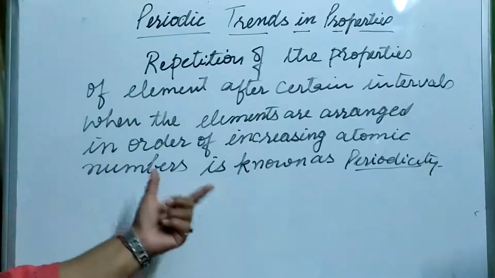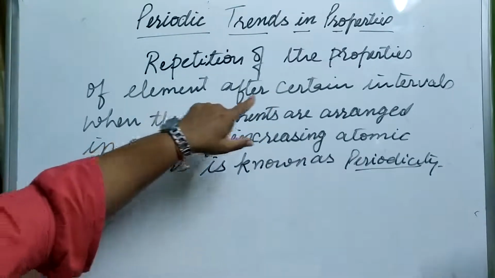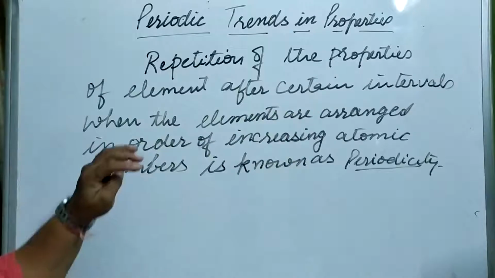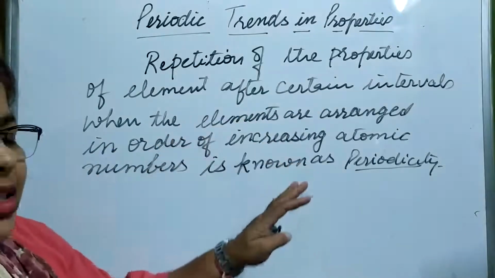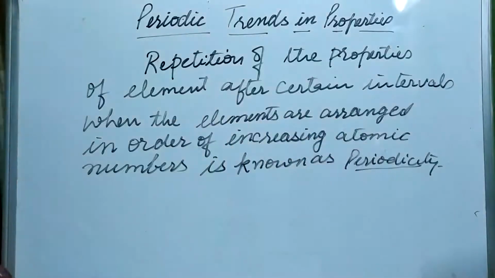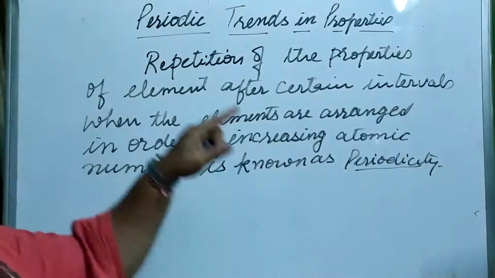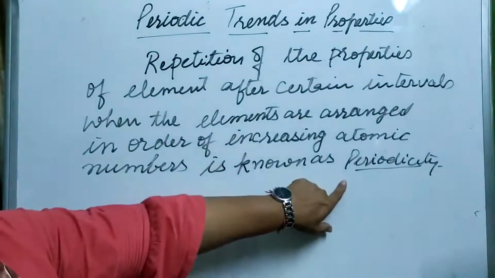What is periodicity? When the elements are arranged in such a way that they are in increasing atomic order, then there is some repetition of the properties after some interval. So this is only called periodicity.